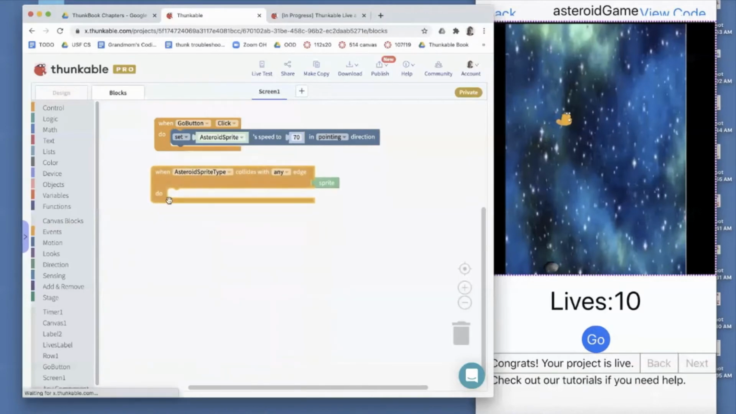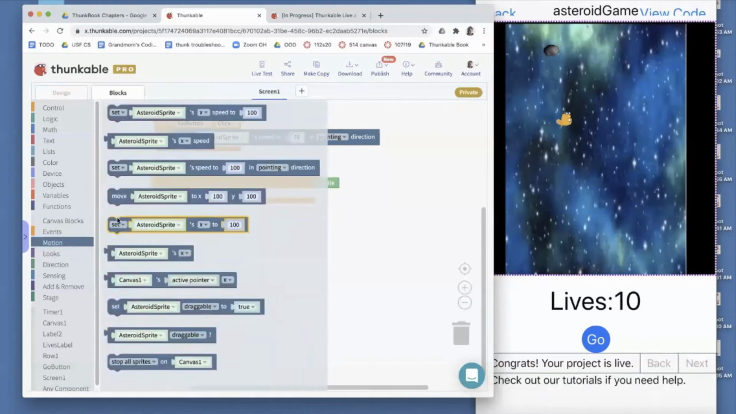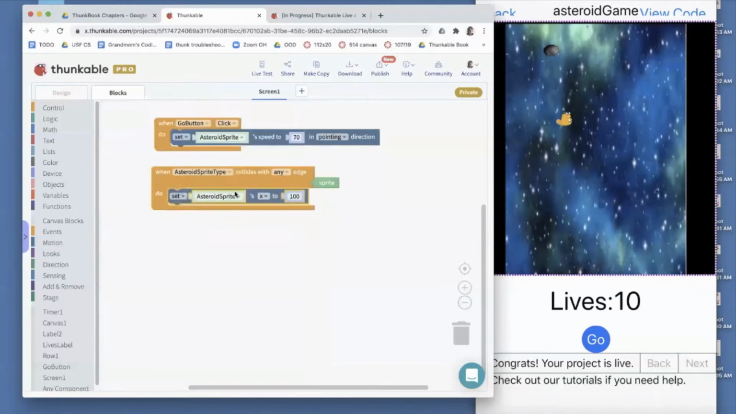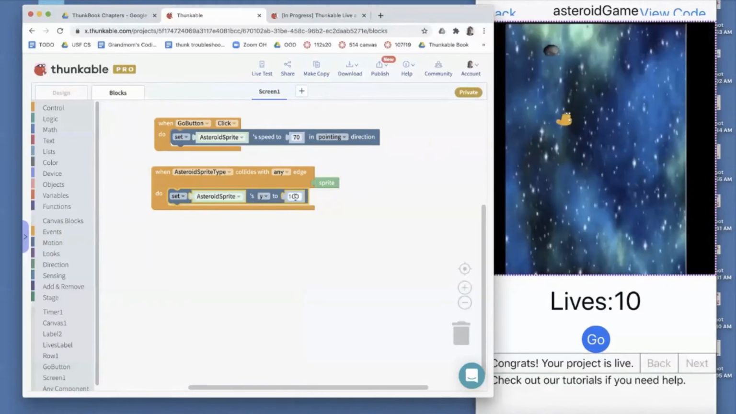You can also code more sophisticated event handlers. In this second example, I'm coding when the asteroid hits an edge, move it to the top. And the response in this case is modify the Y property of the sprite to 10, and so then that asteroid is going to reappear at the top of the screen once it hits the bottom.